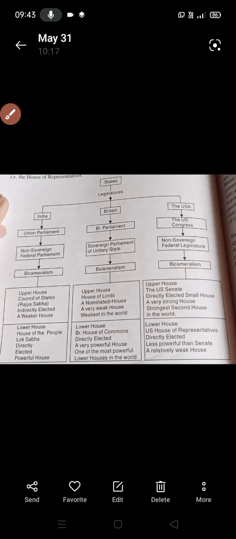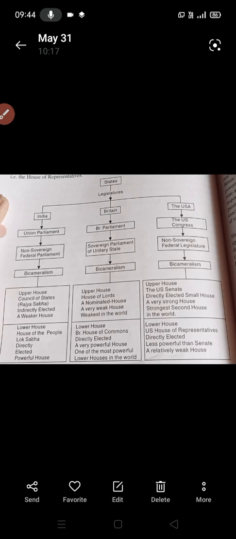Now let us compare the US Senate and the British House of the Lords, and again the US Senate with the Indian Rajya Sabha. In this way we will go on, and also compare the US Senate with the Swiss Senate and the French Senate. This is the last thing.